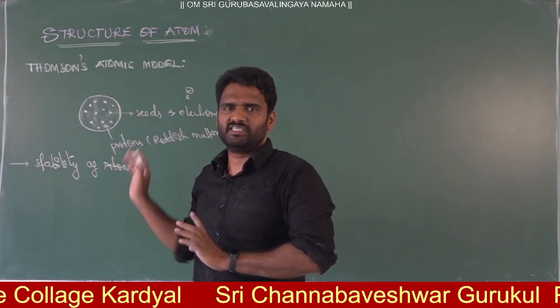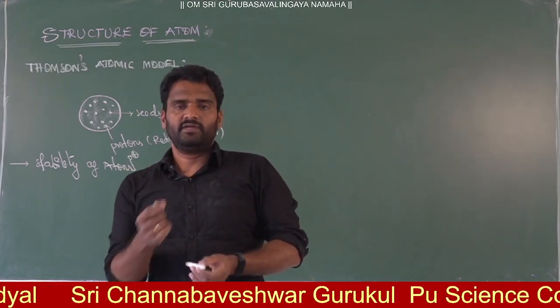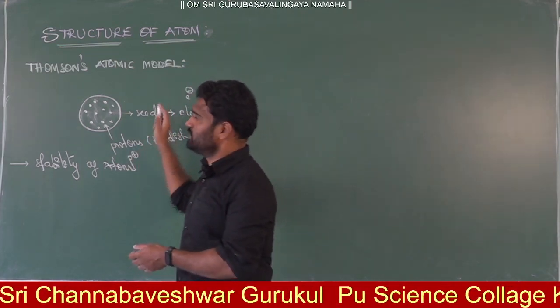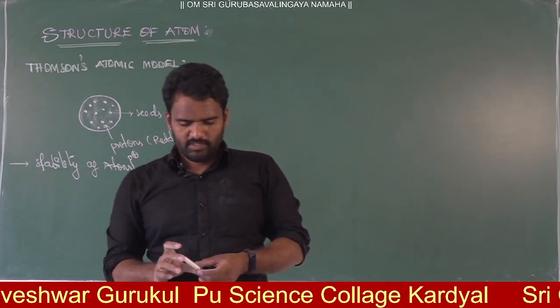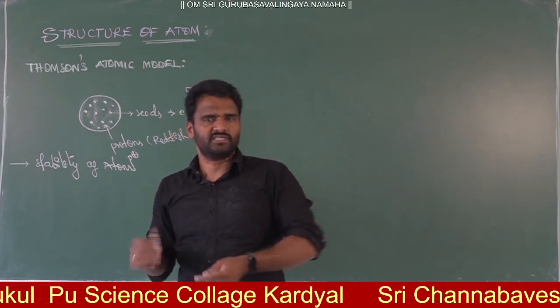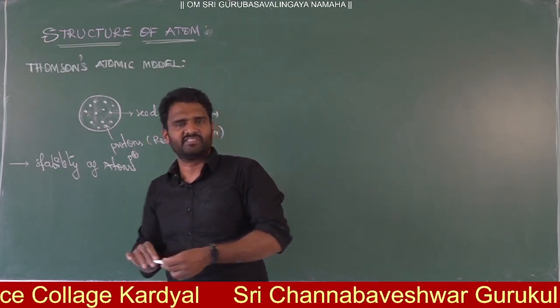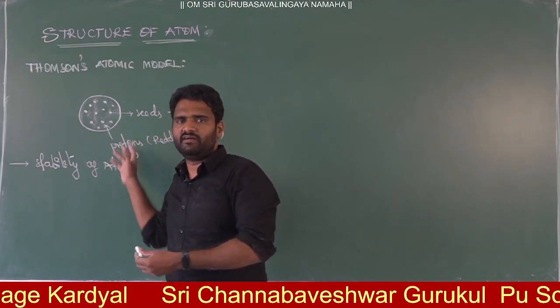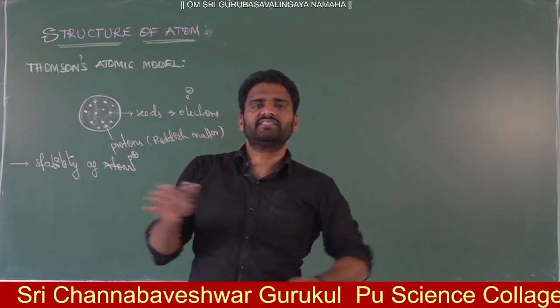One additional point here: J.J. Thomson did experiments on the structure of atoms. For this honor, he got the Nobel Prize in physics in 1906. He explained conductivity in gaseous molecules.